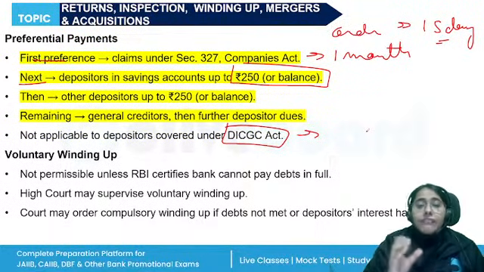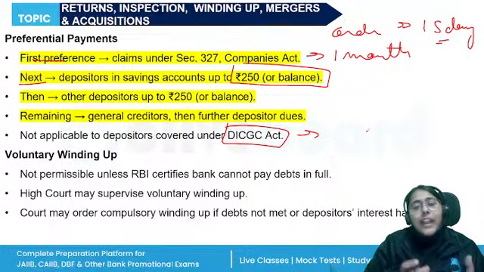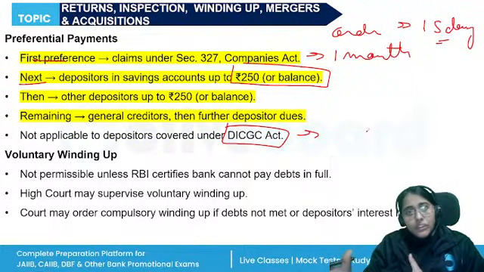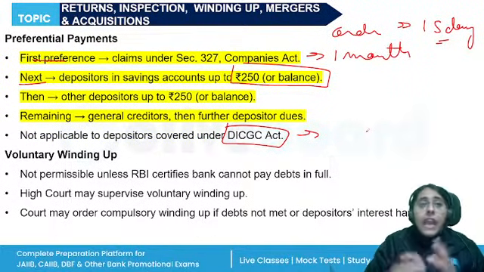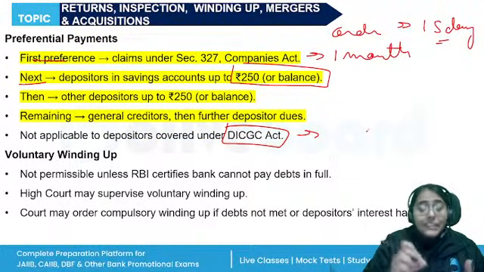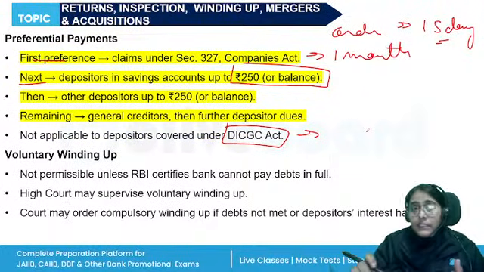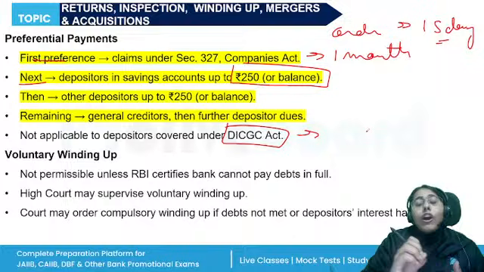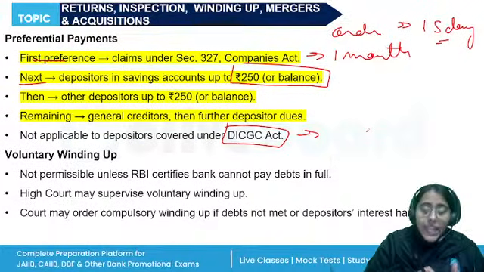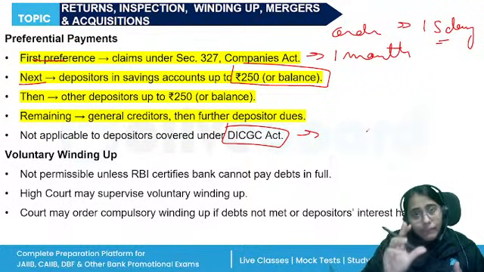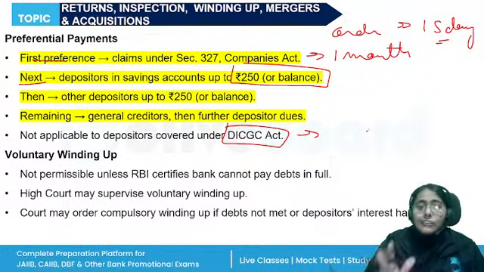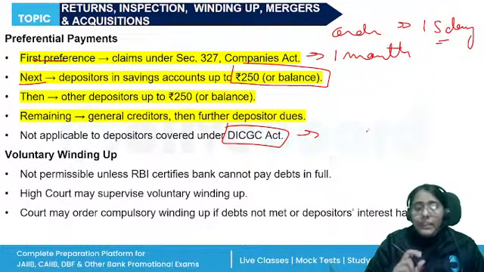If the bank is just trying to run away with the money of the depositors, then RBI will not allow the voluntary winding up, and the bank cannot be dissolved unless and until they have paid off all its debts and dues. They have paid off all the deposits. Once they have completed their liabilities, only then will they be allowed to be wound up, otherwise not.